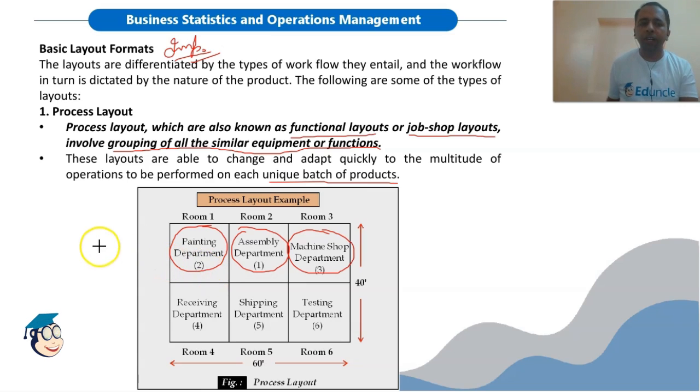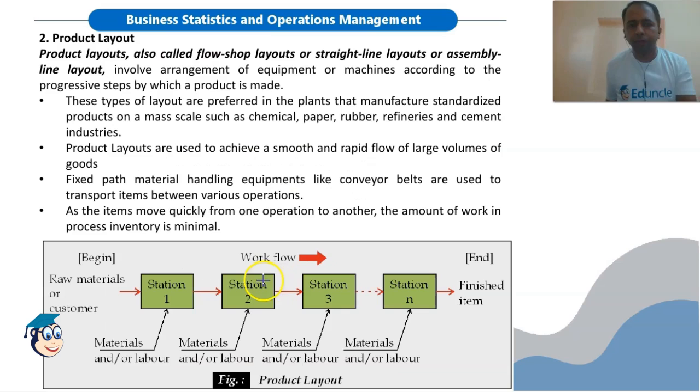But the drawback is that the volume of output will be low because we are moving the entire batch from one department to another department. So this is a drawback. And also we require more floor area. Why do we require more floor area? Because we are grouping similar machineries together. So we need more floor area for this type of layout.